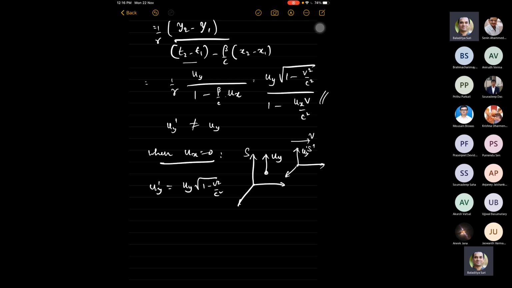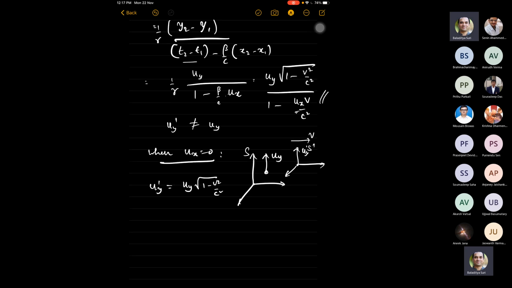Okay, because ux, the x component of the velocity in this frame, is 0. Therefore, uy prime will be this.